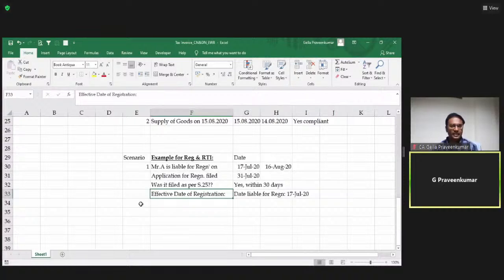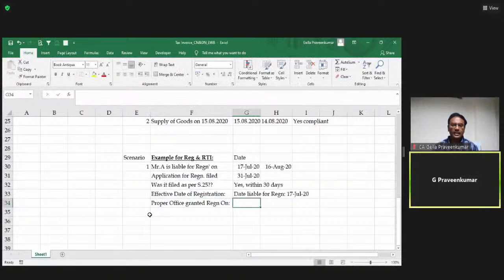Raman has confirmed. Yes. Now, I'll slightly alter, extend this question this way. The proper officer granted registration to this gentleman. Once I filed an application, the proper officer has to give me registration, but he gave me a registration effective from a later date. Say I filed an application on 31st July. He has given my registration on 5th August